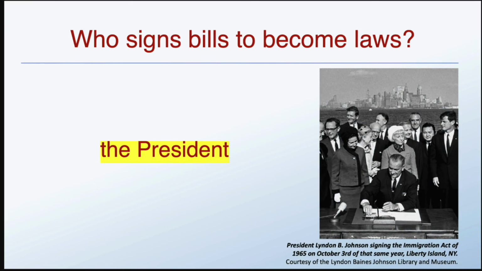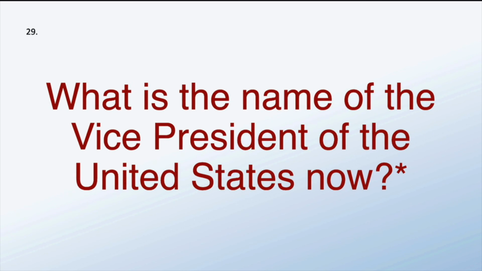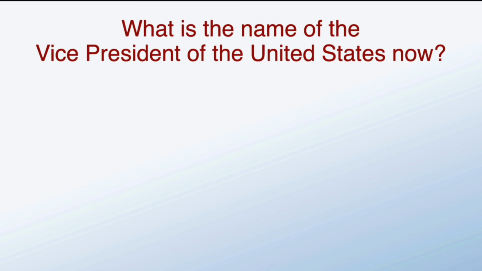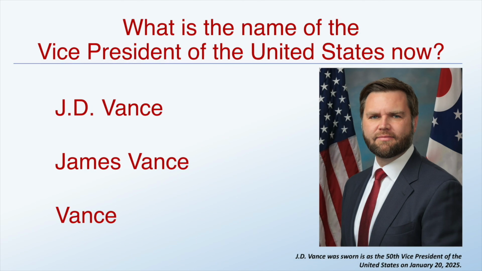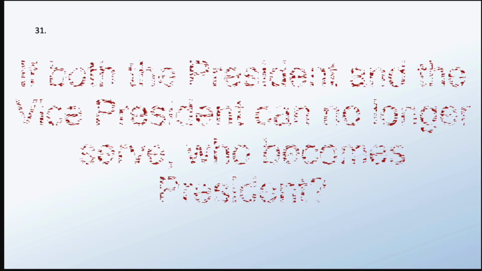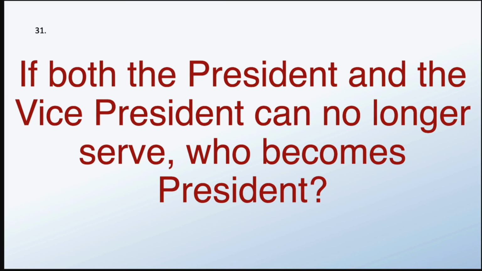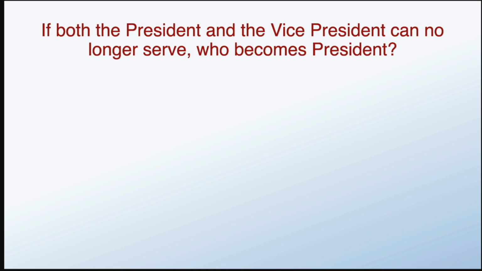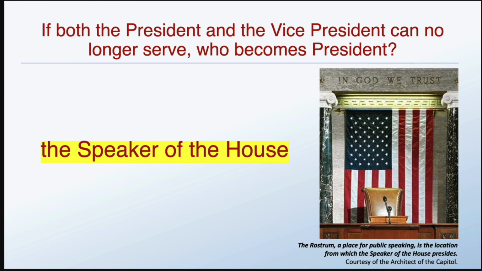The president. What is the name of the vice president of the United States now? J.D. Vance. If both the president and the vice president can no longer serve, who becomes president? The Speaker of the House.